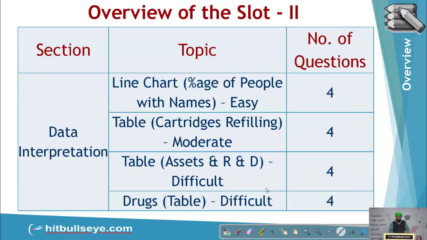Now, as far as slot 2 is concerned, students, again there were 4 sets of 4 questions each in case of data interpretation. There was a line chart. There was a table based on cartridge filling, that you can get a cartridge filled by the company, or you can get it through private people who fill that. Now, this was a moderate kind of set, students. Then there was a table based on assets and research and development expenditure, and then there was a drug set which students reported to be quite difficult.